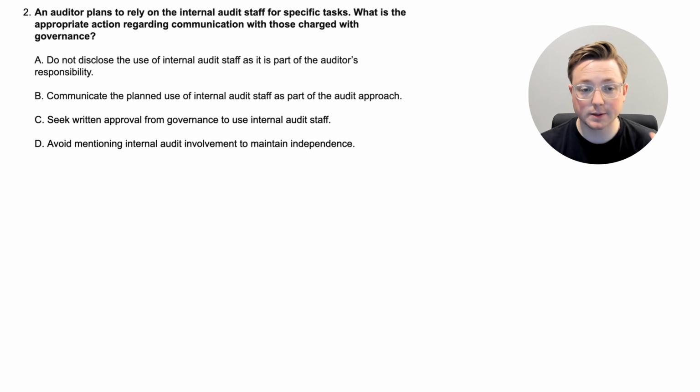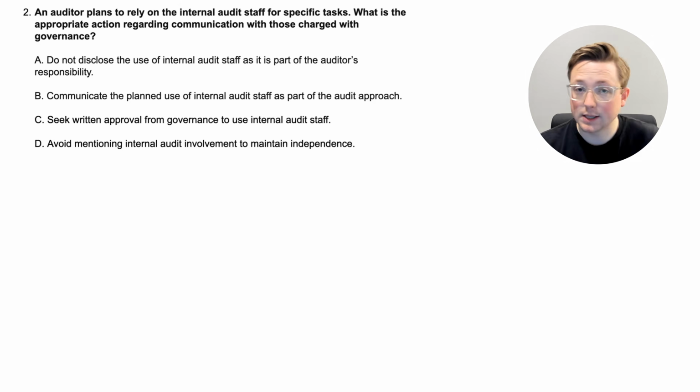Okay, let's go through the options. Option A, do not disclose the use of internal audit staff as it is part of the auditor's responsibility. B, communicate the planned use of internal audit staff as part of the audit approach. C, seek written approval from governance to use internal audit staff. Or D, avoid mentioning internal audit involvement to maintain independence.